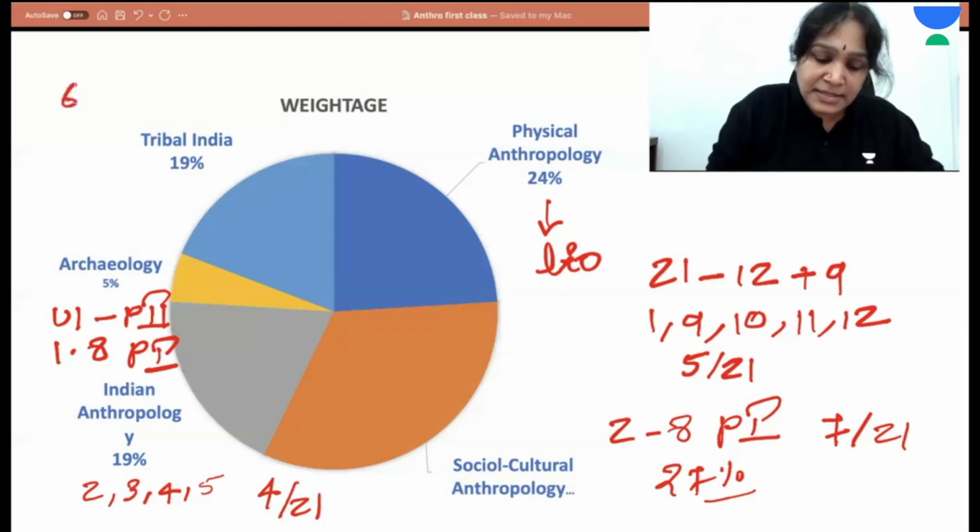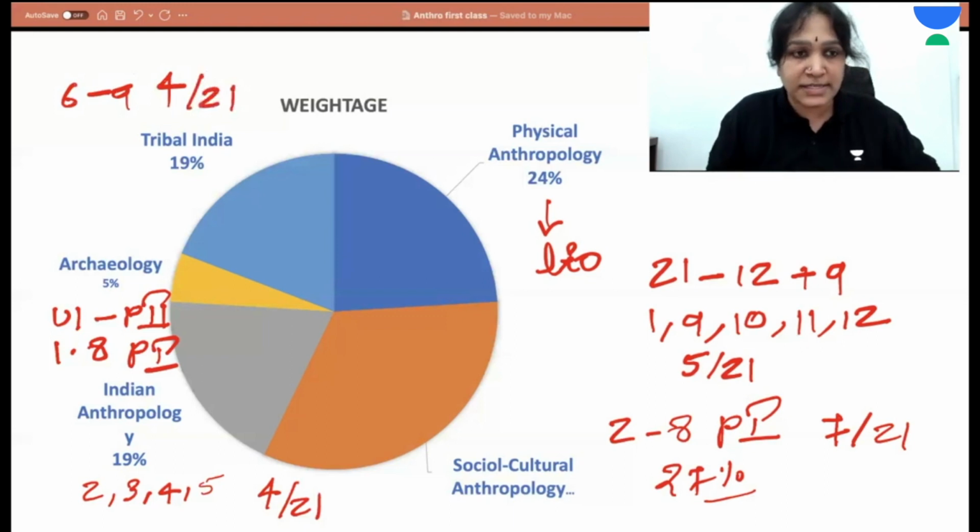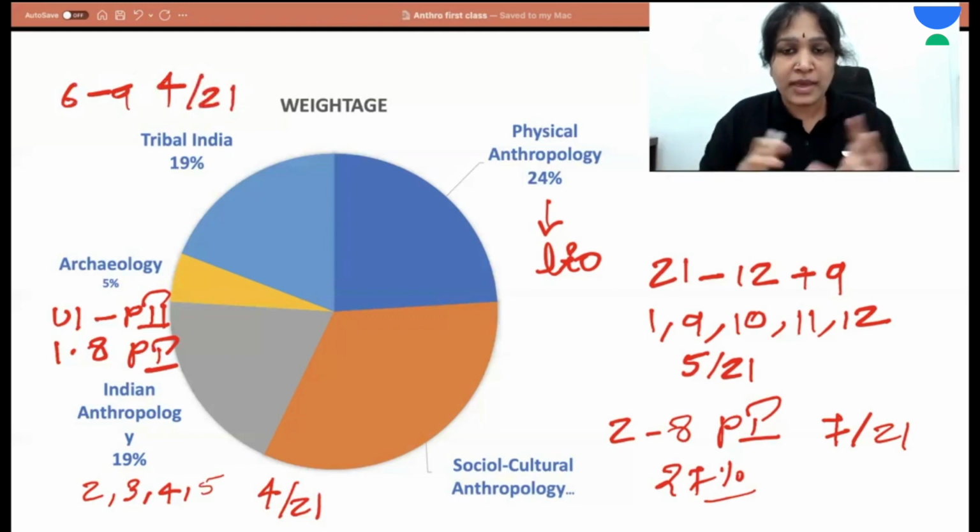Tribal India, that is Units 6 to 9, 4 out of a total of 21 units, that is 19%, is tribal India. This is how we can broadly classify the anthropology syllabus. Now coming to the next question.